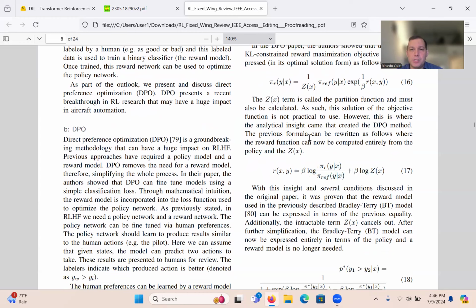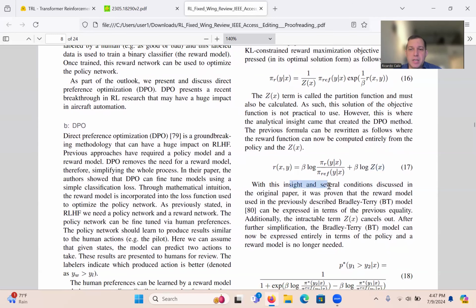And if you notice, this equation is rewritten where a reward can now be computed entirely from the policy and the CX. So on the left side of the equal sign you have rewards, and on the right side you've got policy and this CX function. I excluded that CX function from this write-up because, at the end of the day, this term actually cancels out. Even if it had rewards in it, when they plugged in everything, it canceled out. So that's the great thing.